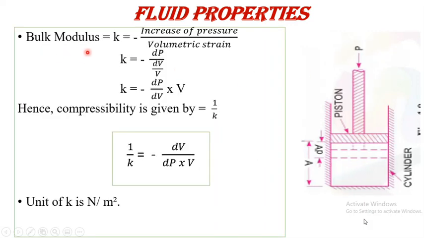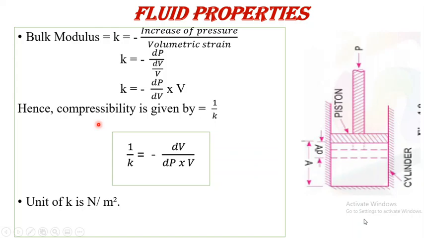The definition of bulk modulus, represented by K, is the increase in pressure upon volumetric strain. The increase in pressure is dP, and the volumetric strain is the change in volume upon original volume, that is minus dV by V. So the equation becomes K is equal to minus dP divided by dV by V, and this is the formula for calculating the bulk modulus.